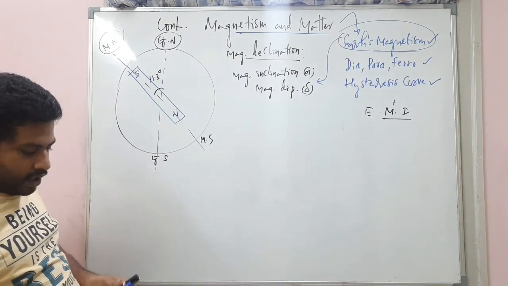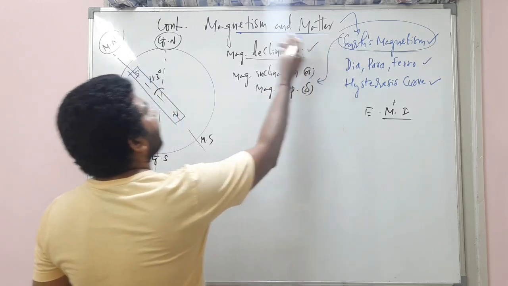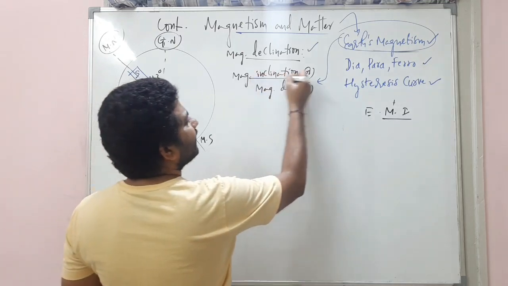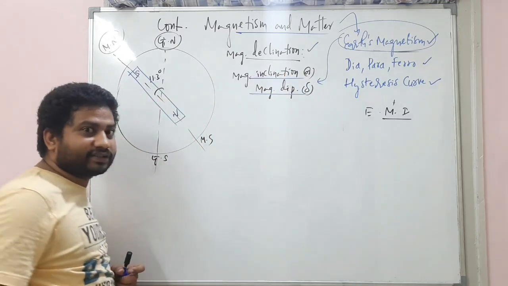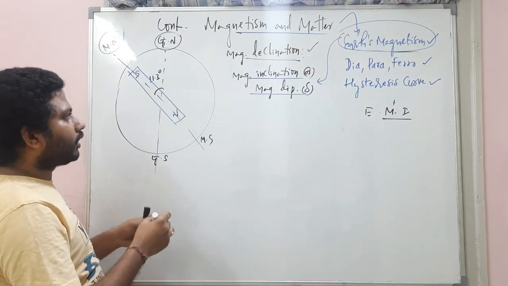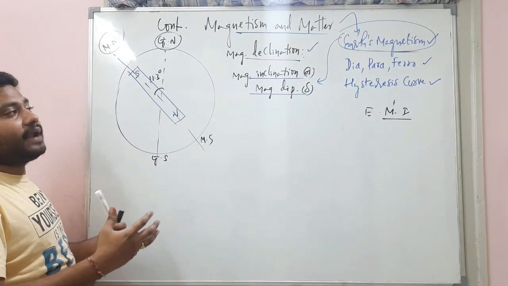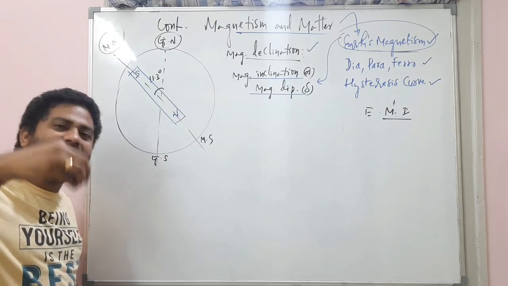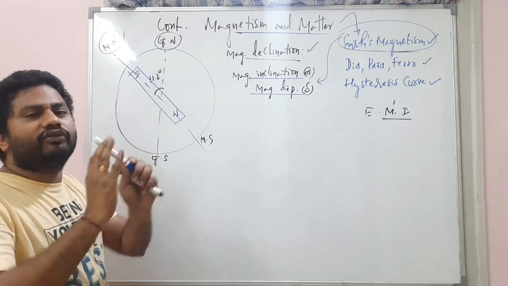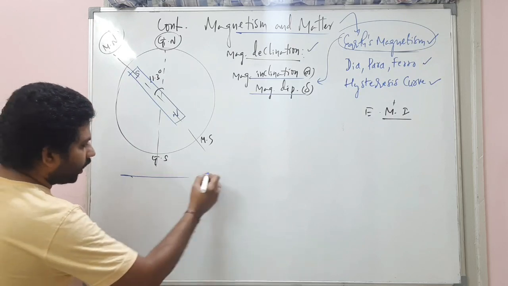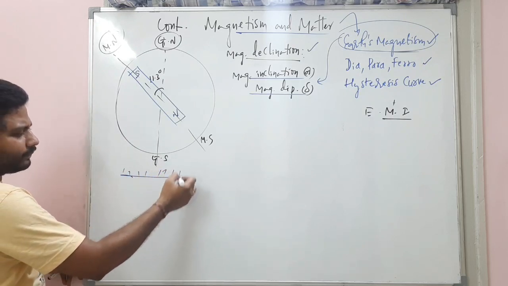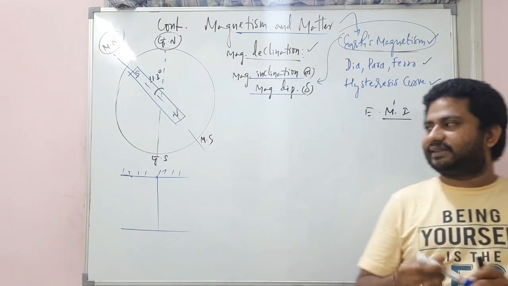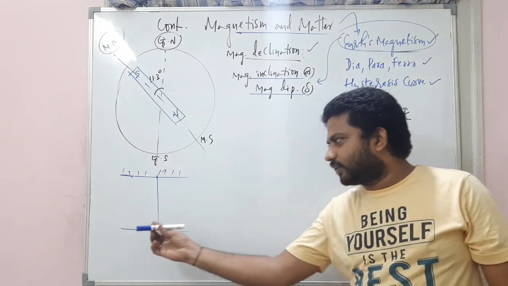Okay? Clear? Coming back to this, magnetic declination is the angle between the magnetic meridian and the geographic meridian, and this is important. Magnetic inclination or magnetic dip, that's very important. So listen, the important concept, how simply we will discuss. Most students have confusion related to this magnetic dip. They simply memorize the formulas by heart, but there's no need to do that. Listen, this is a rigid support, there is a thread. Imagine there is a magnet attached to the thread like this. Initial position of the magnet is like this.